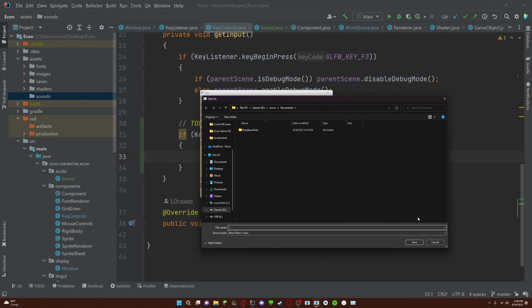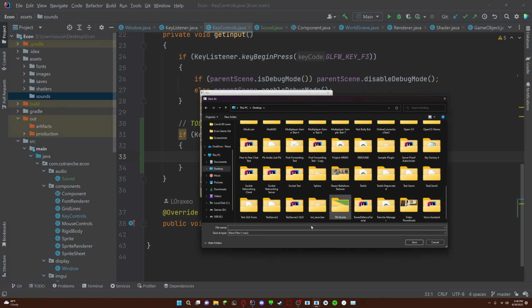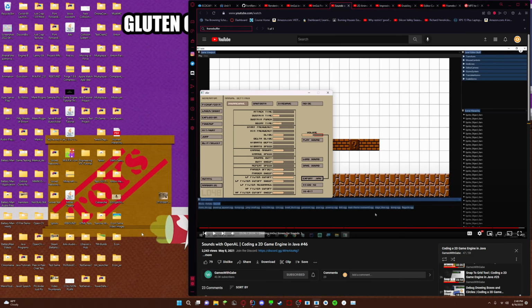Now, obviously, WAV file is not ideal because it has to be in OGG. So I'm going to be using Convertio to actually. Oh wait, I have to put in the file name. So I'm going to put it as default sound. Right there we go. Default sound, and I'm saving that to my desktop. Here it is.